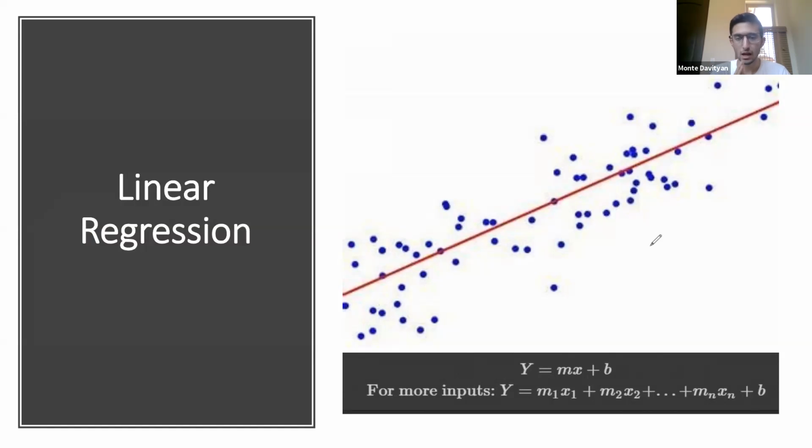talk about actual neural networks, let's talk about linear regression. Linear regression is a form of machine learning. It is one algorithm used for machine learning. In linear regression, our formula is y is equal to mx plus b. Now, our m, you guys will probably be familiar, that's our slope. Our b is our y-intercept.